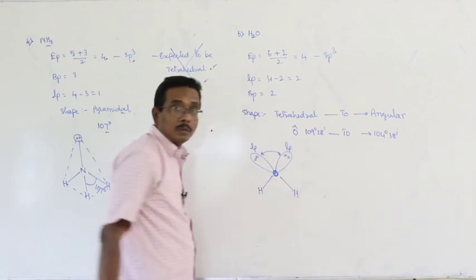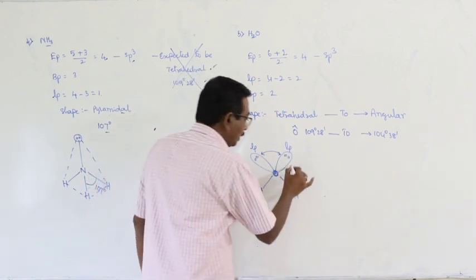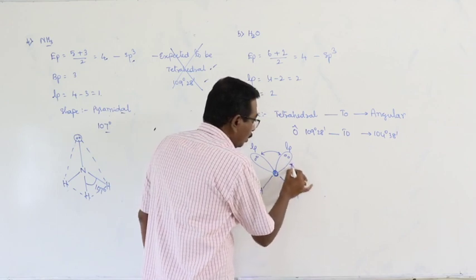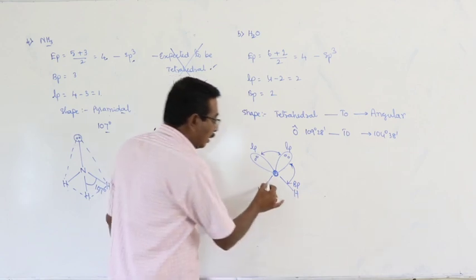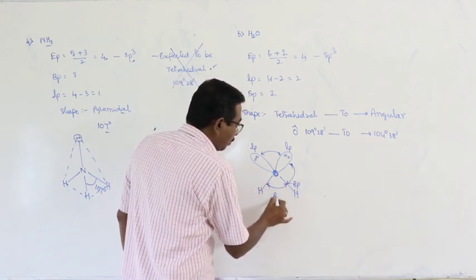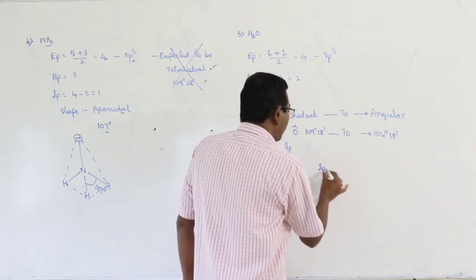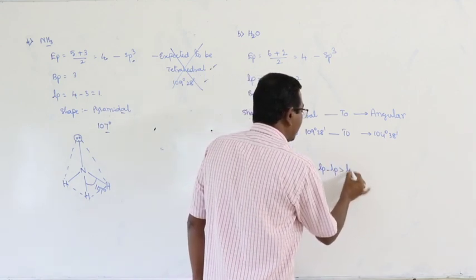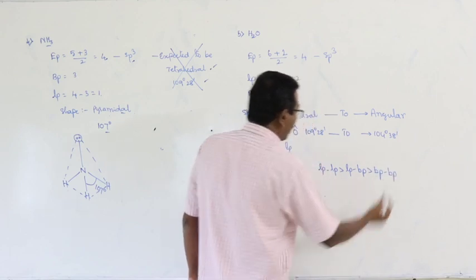First one: repulsion between lone pairs is very high. Second one: lone pair, bond pair repulsion. Third one: bond pair, bond pair repulsion. Here, lone pair repulsion is greater than lone pair, bond pair repulsion, which is greater than bond pair repulsion.